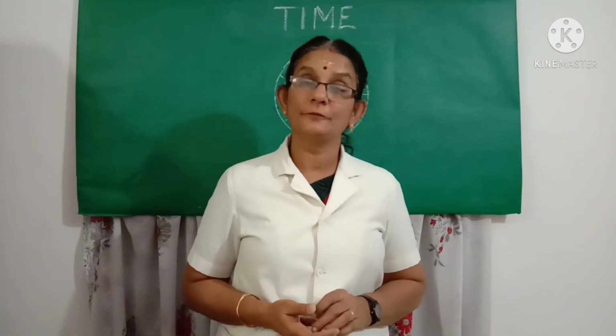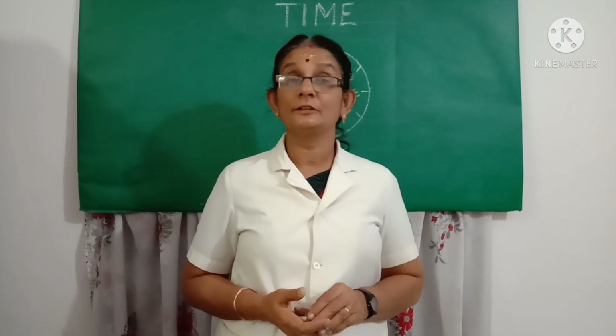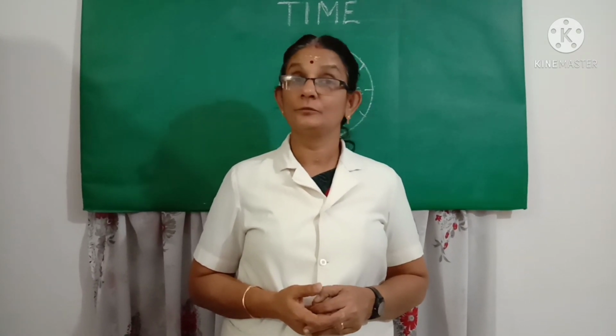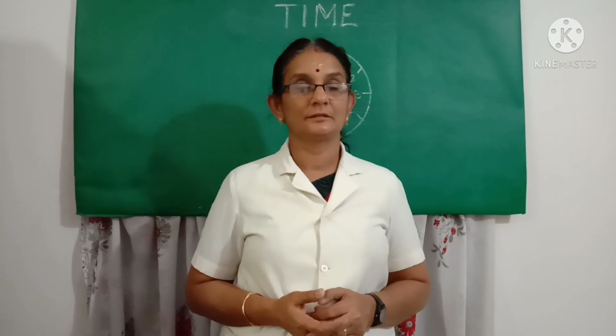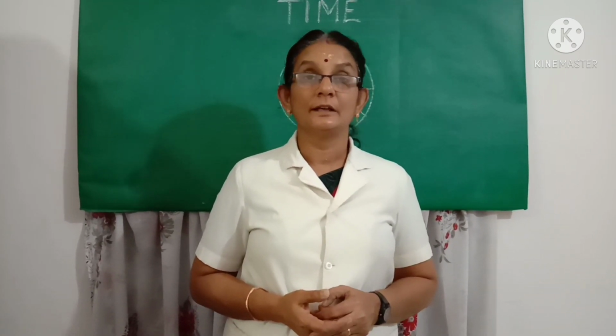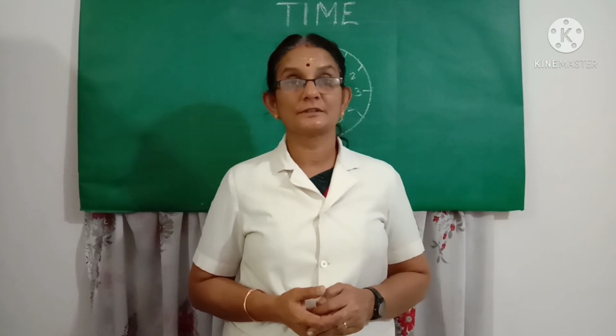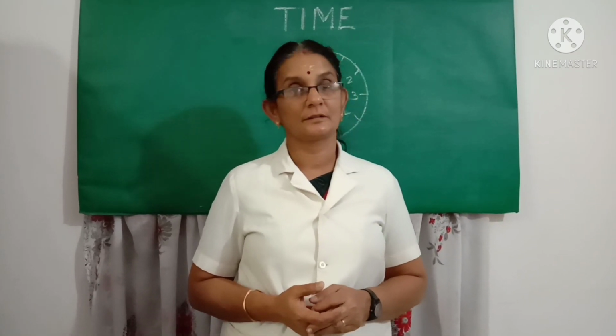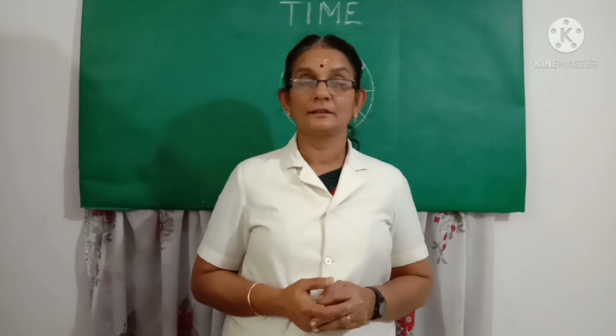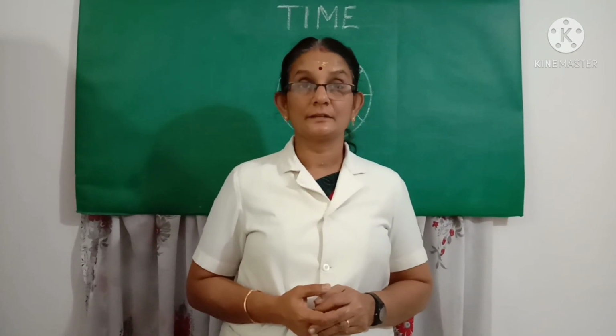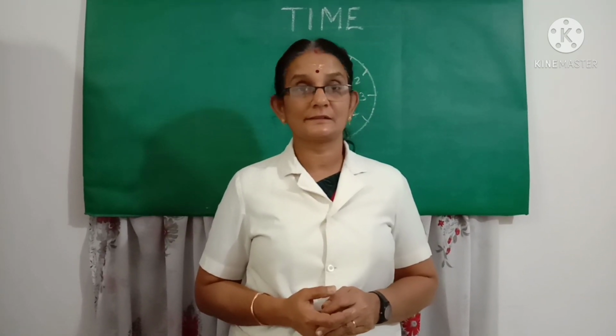That is the 24-hour system. In the 24-hour system, we use 4 digits of numbers. Now the first two digits represent the hours and the next two digits represent the minutes. So today let us learn how to represent time in a 24-hour system.